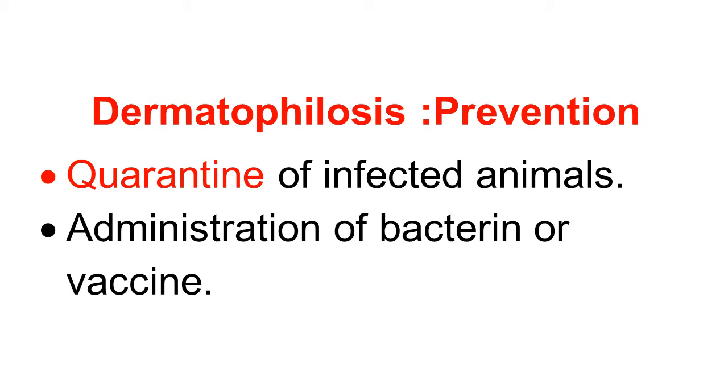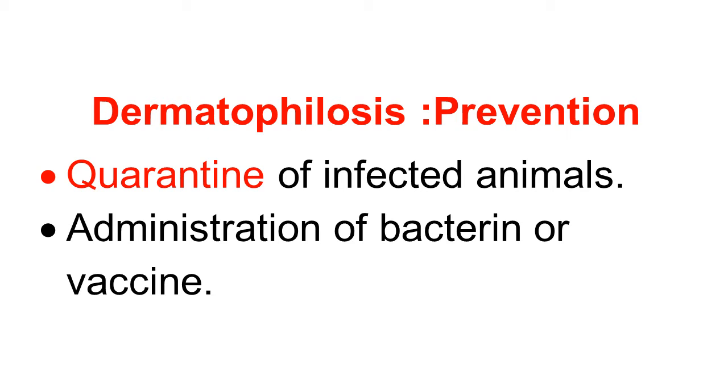Here we talk about the preventive aspect of dermatophilosis. Quarantine and isolation of the infected animal is very important. When a new animal is purchased and found infected, it should be quarantined for a sufficient period before allowing it to enter the herd.